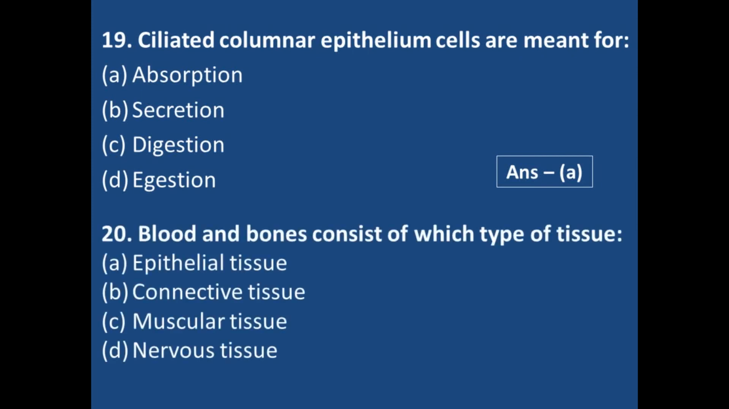Blood and bones, they consist of which type of tissue? Epithelial tissue, connective tissue, muscular tissue and nervous tissue. Correct answer is option number B, connective tissue, because the blood and bones, they perform the function of connection. They connect the entire body, the entire organs of the body.